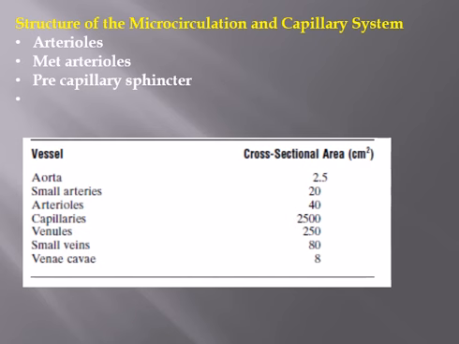Now the structure of the microcirculation and capillary system involves the arterioles, the meta-arterioles, and the pre-capillary sphincter, as we have already discussed. The capillaries, as far as the cross-sectional area is concerned, have the widest cross-sectional area, about 2500 square centimeters. Despite the fact that the aorta is the largest vessel, its cross-sectional area is only 2.5 square centimeters, whereas that of all the capillaries is 2500. So it means about 1000 times more as compared to the aorta.